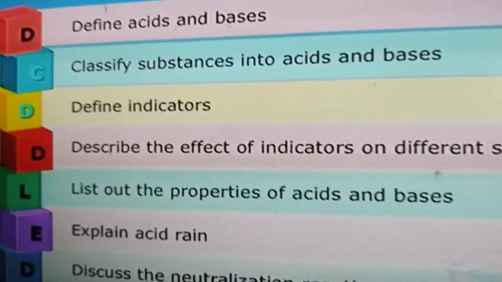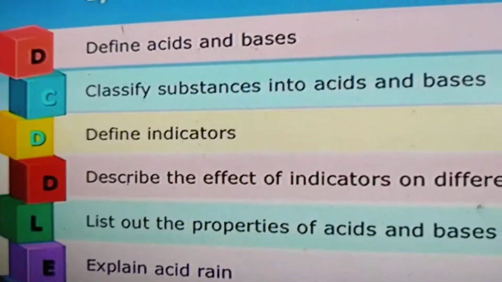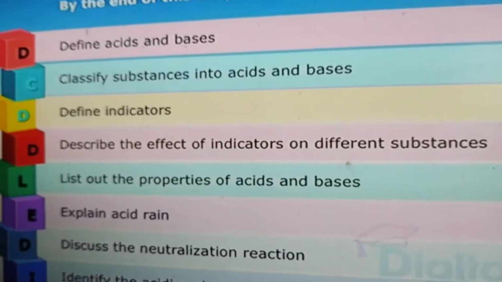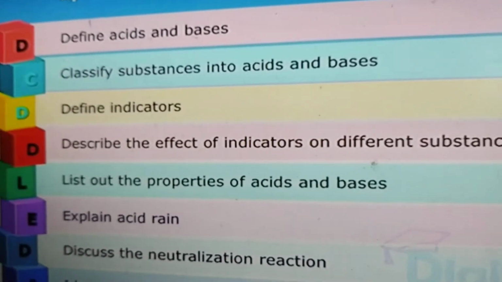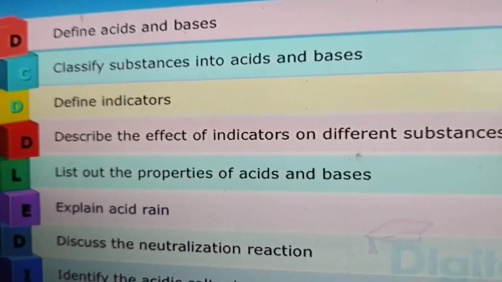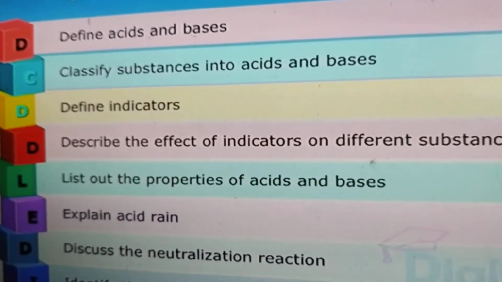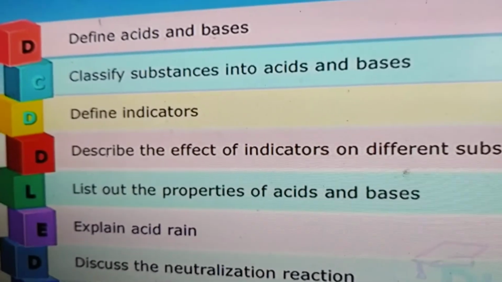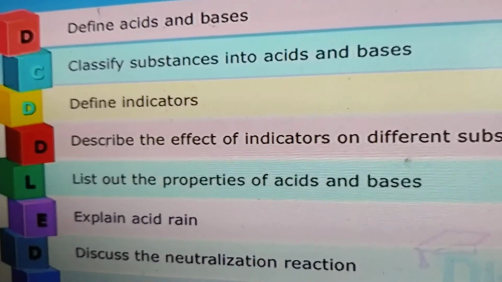We will define indicators and describe the effect of indicators on different substances. What is the effect of an indicator on different substances, that we will learn. And we will list out the properties of acids and bases.